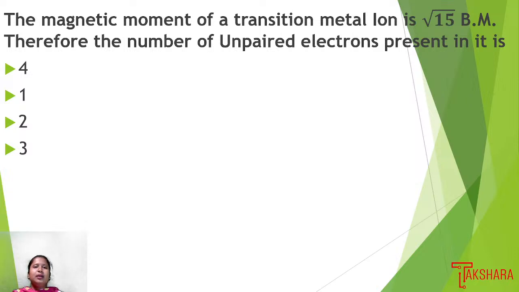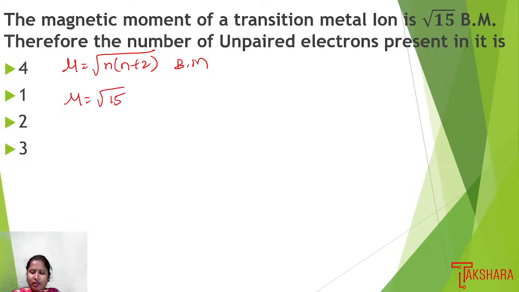Next question. The magnetic moment of a transition metal ion is √15 Bohr magneton. Therefore, the number of unpaired electrons present in it is: 4, 1, 2, 3 are the options. We know the formula, magnetic moment is equal to the square root of n into n plus 2, where n is the number of unpaired electrons. Since mu is given, we need to calculate n.